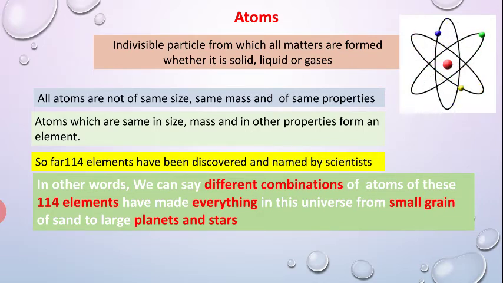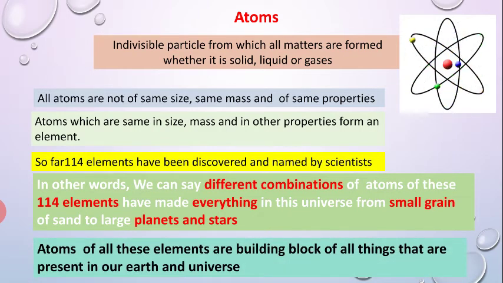In other words, we can also say that 114 plus types of atoms in different combinations, because 114 plus means actually 118 elements have been discovered so far by scientists. These different types of atoms combine together in different combinations and form matter, everything that we see around us, from a small grain of sand to a large planet and stars.